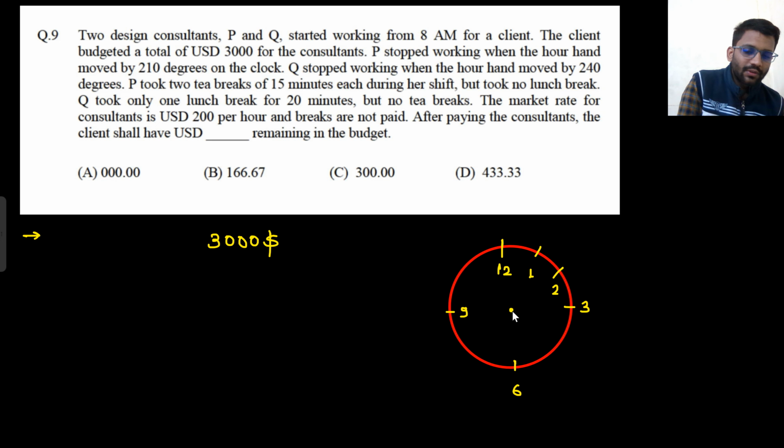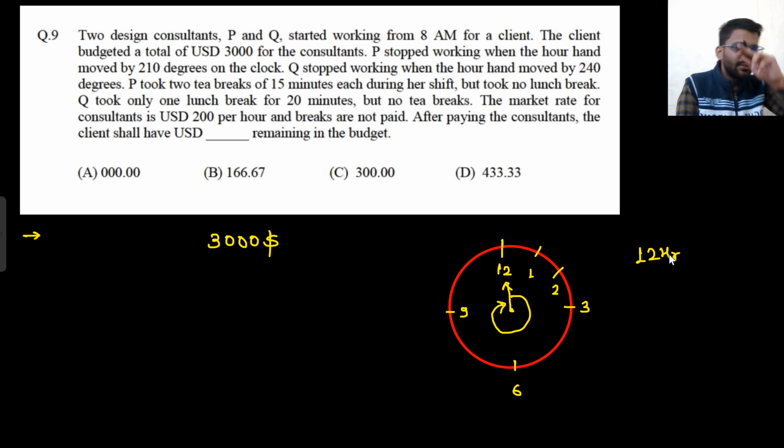If the hour hand moves for 12 hours, that would make 360 degrees. That means they are talking about 12 hours. From 12 to 1, 1 to 2, 2 to 3, 3 to 4, 4 to 5, 6, 7, 8, 9, 10, 11 and again 12. So 360 degrees the hour hand has covered, and that would make a complete 12 hours.